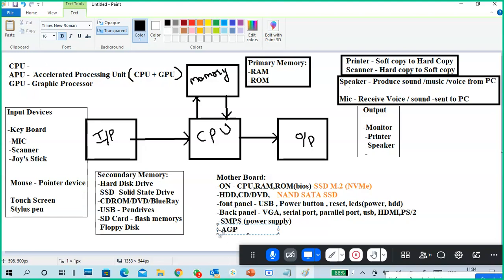AGP, a dedicated GPU, accelerated graphic port. Nowadays, on the accelerated graphic port, a graphic processor unit is there. AGP means it's directly a graphic card.